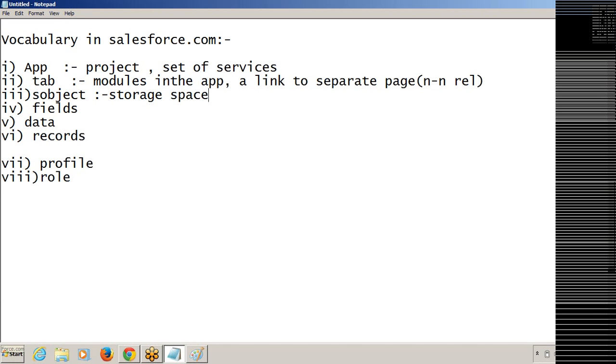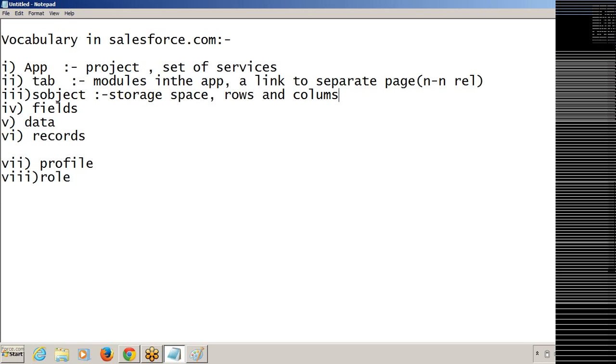Does anyone have knowledge of Oracle or any database? In the databases we are creating tables, right? So how will the data be stored in the database? Yeah, schemas. So a table is also one of the schemas, right? We can declare one table, and inside the table we are storing the data. If you go to SQL Server or Oracle, any database, it is the same. Here the data will be stored in the object. So here also the data will be stored in rows and columns, against rows and columns, in the SObject.